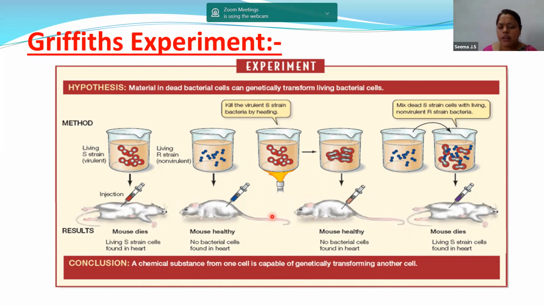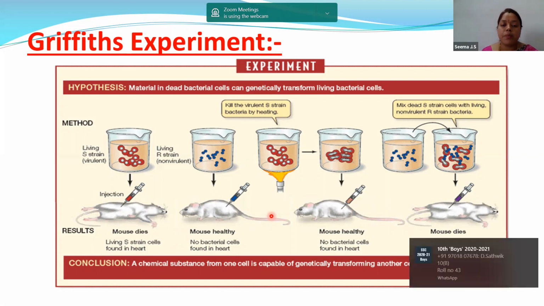Scientists were not able to be convinced that DNA is the genetic material. But this Griffith experiment is very important in the history of molecular inheritance because this was the first attempt made to know about the genetic material. They wanted to confirm that there is some genetic material and they performed this experiment. This was the first experiment, so it is very important in the history of molecular science.